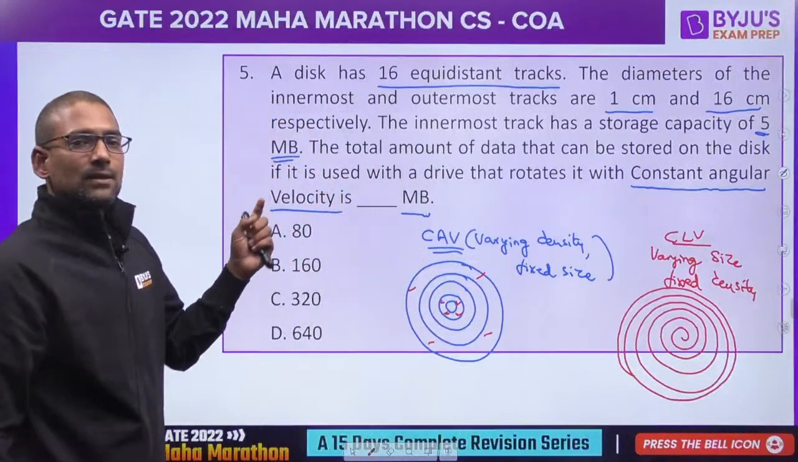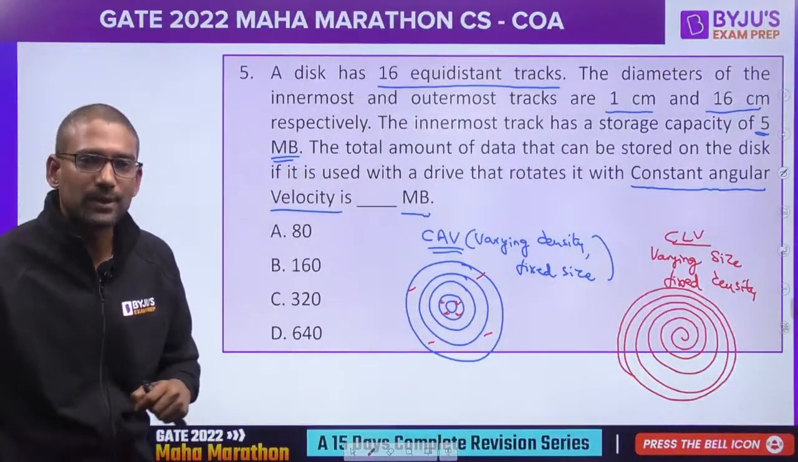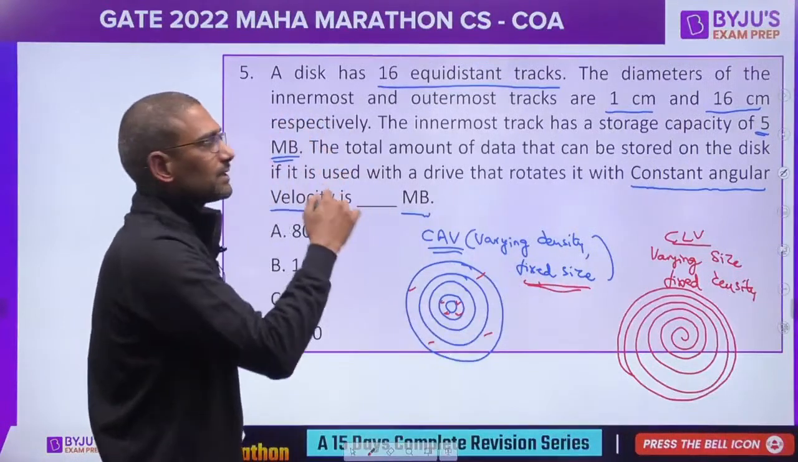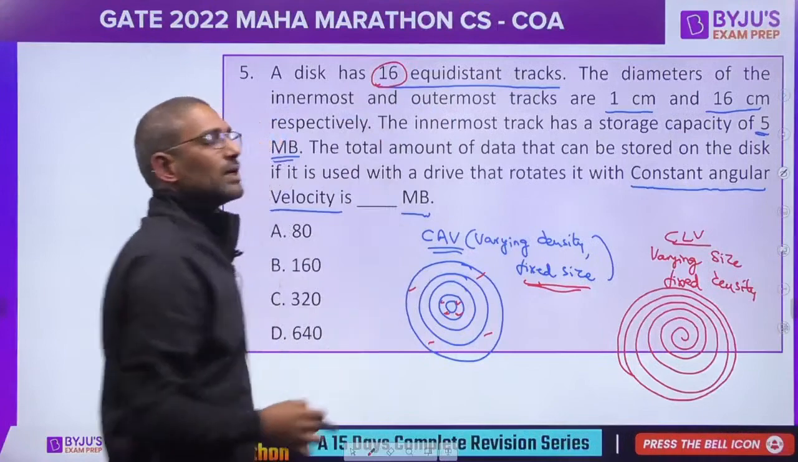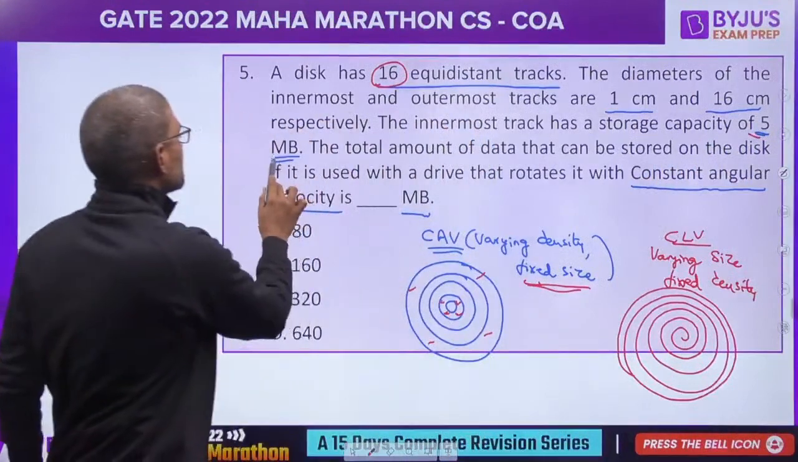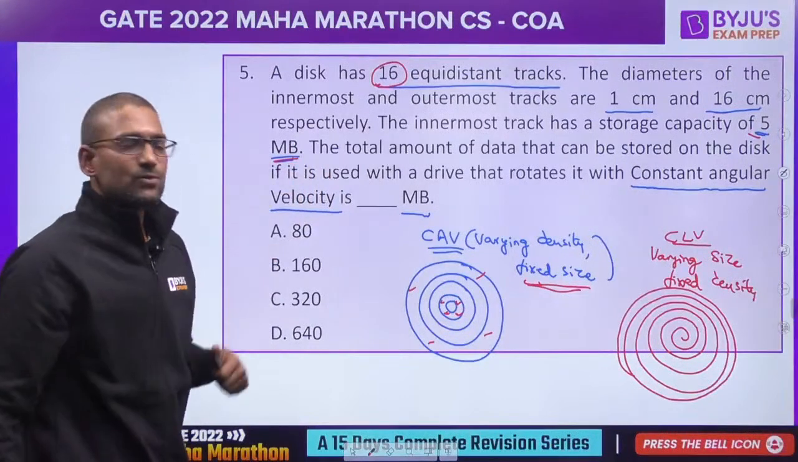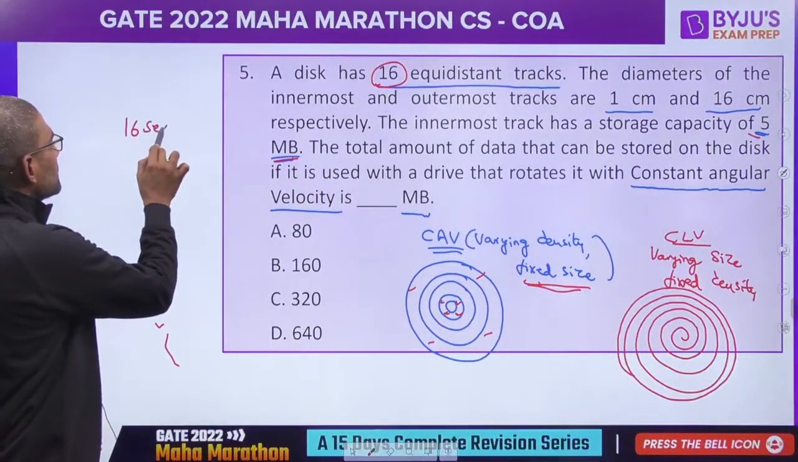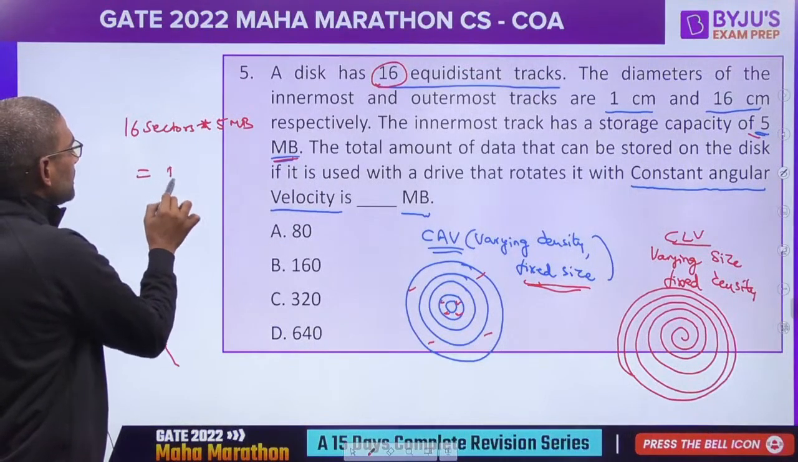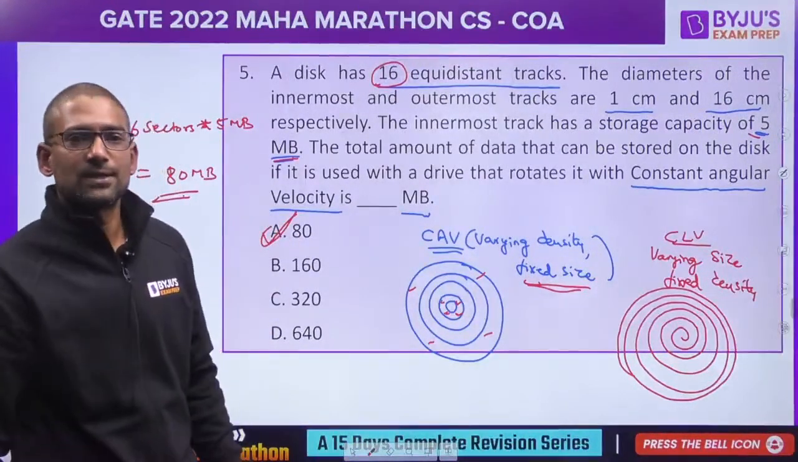Here the question is asking us to consider CAV, constant angular velocity. So we will have fixed size. How many sectors total? 16 sectors. What is the innermost track size? 5 MB, means total sectors together we can say 5 MB. So as there are 16 sectors, every sector size is 5 megabytes. What would be the total size? 80 megabytes. So option A would be the right answer.